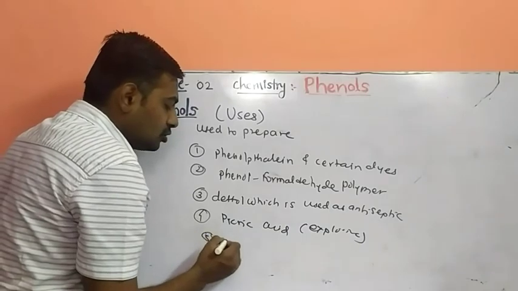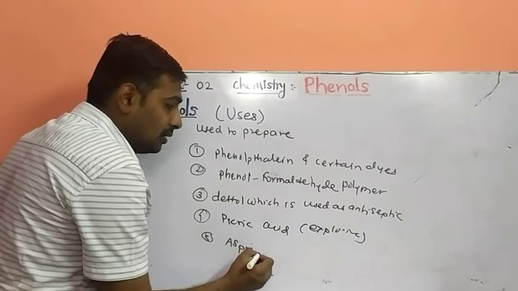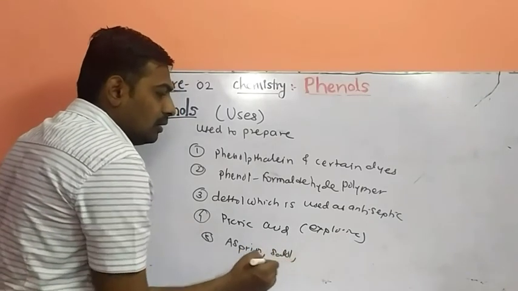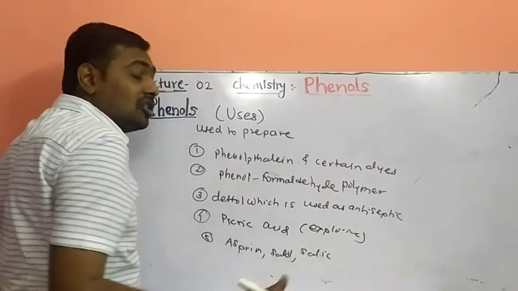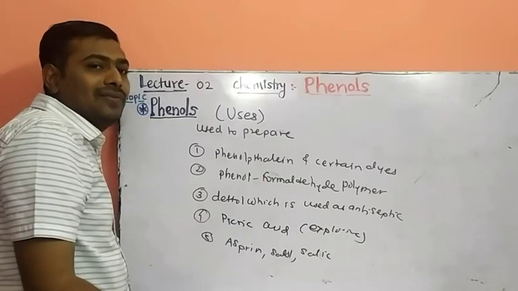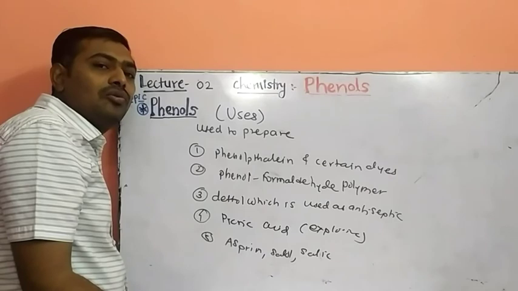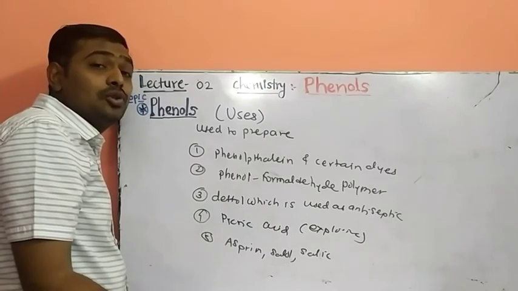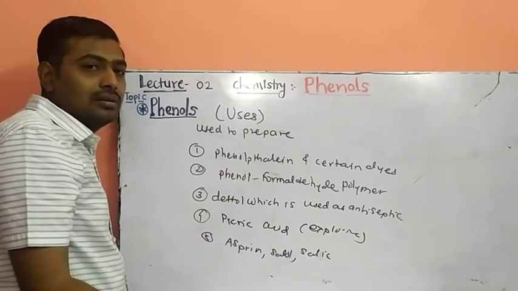Next, phenol is used to prepare aspirin. So this is a pharmaceutical use of phenol. Aspirin, then salol or salicylic acid or salicylaldehyde. You can write the reactions of phenol, or chemical properties of phenol, in these uses. Means phenol is used to prepare orthobromophenol, nitrophenol, and sulfonated phenol. So these are the different uses of phenols.